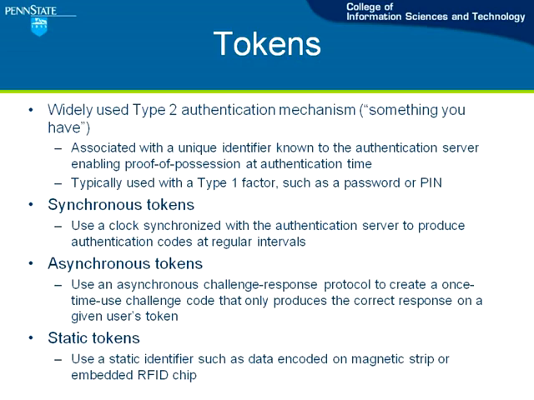Asynchronous tokens also produce authentication codes, but do so in response to specific events, such as in a challenge response protocol, where an authentication server gives the user a PIN that is input to the token in order to generate the authentication code. Static tokens, as their name implies, do not use changing codes, but instead have some form of static embedded identifier, such as data encoded on a magnetic strip or embedded in an RFID chip. Static tokens are typically used for local as opposed to remote access, but like their dynamic counterparts, are often used in conjunction with a Type 1 factor.